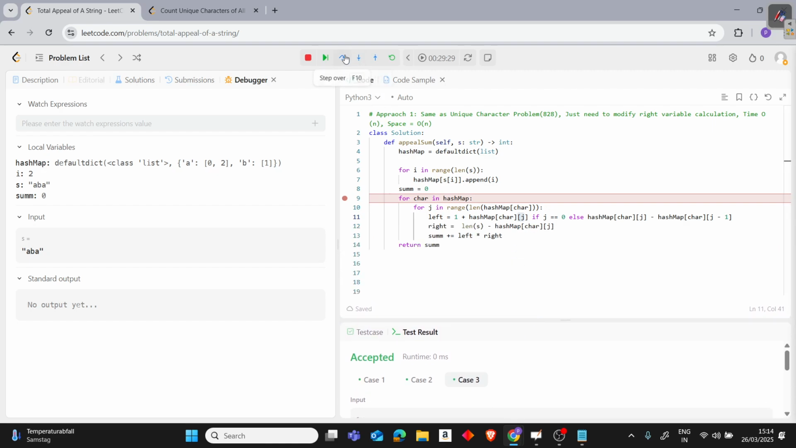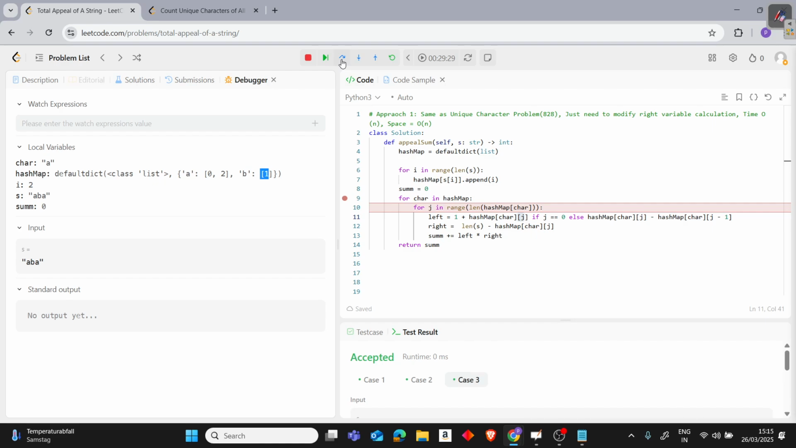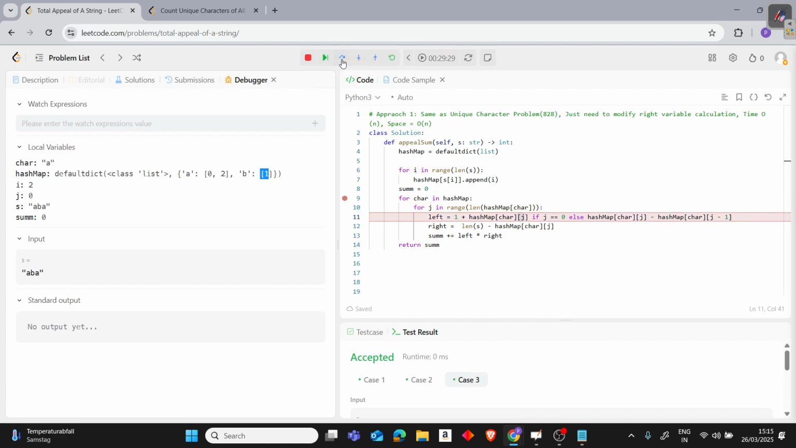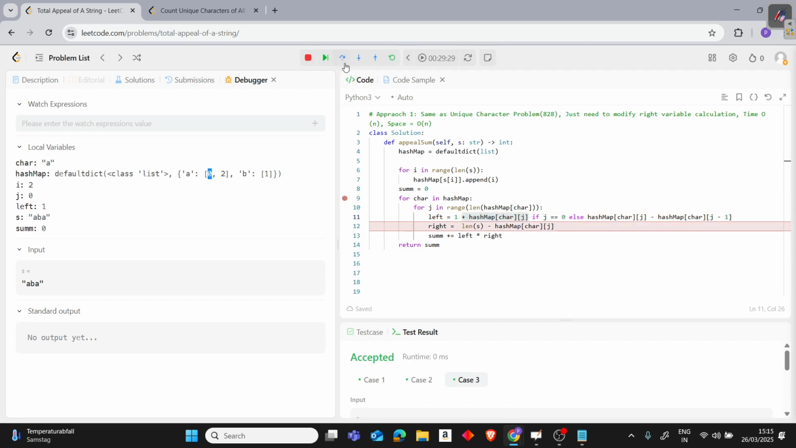So what is happening here is that firstly, we know that A is occurring at these 2 places and B is occurring, we consider the same example, okay? Going forward, firstly, now we are at this position. For this character, J is first, the 0th position, that is the 0th index. Now how will we calculate left? We know that our J is 0. So we will calculate left as simply whatever this value is plus 1, right? Because we know that on the left side we can just put 1, okay? So we get left as 1.